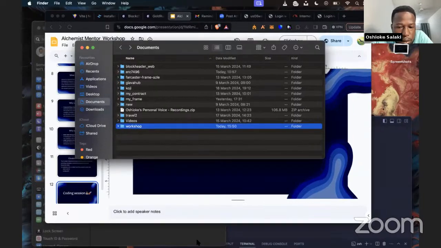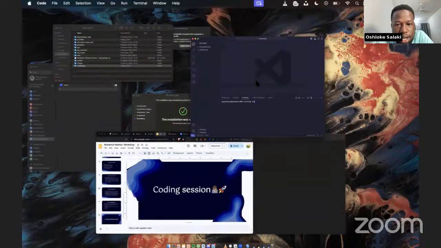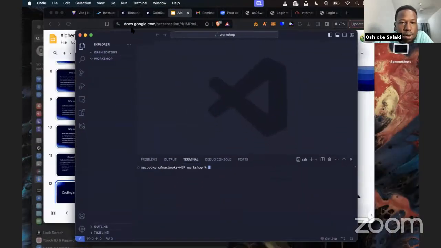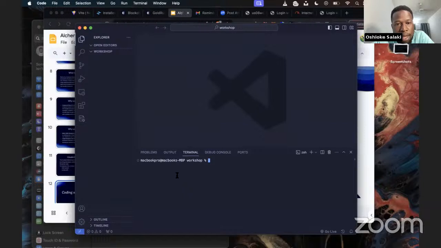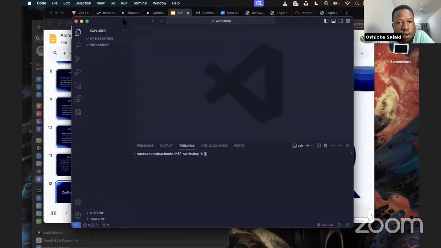And in that folder, everyone should just open that folder with their VS Code. We're going to be using the VS Code editor for this workshop. So the first thing that we need to do is scaffold a brand new React.js project.